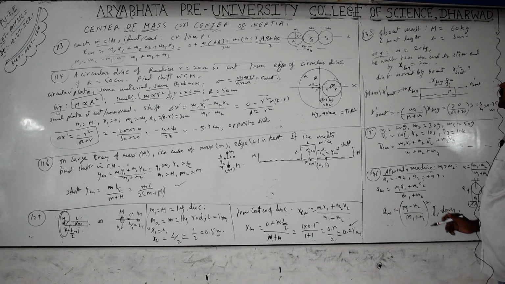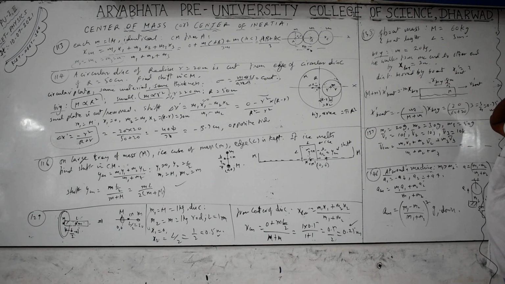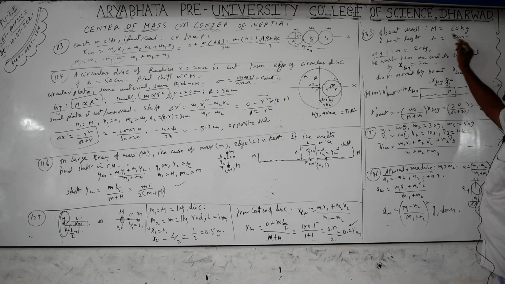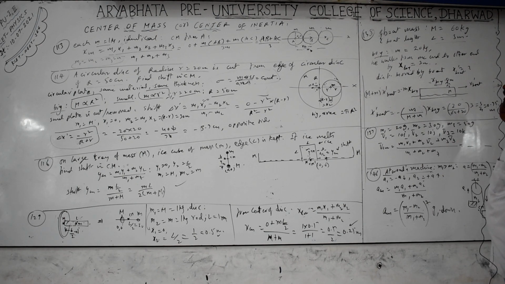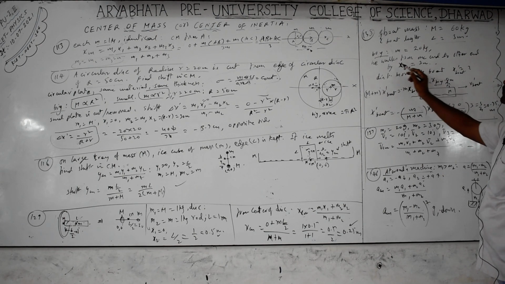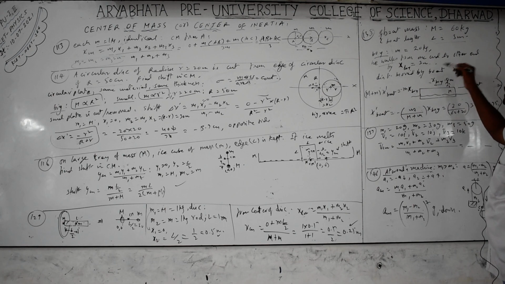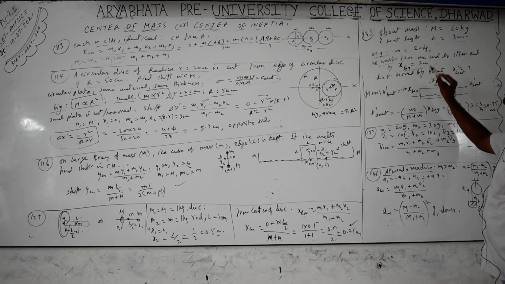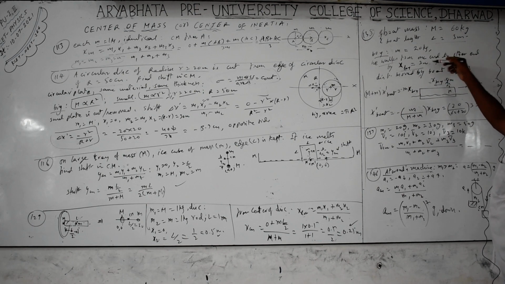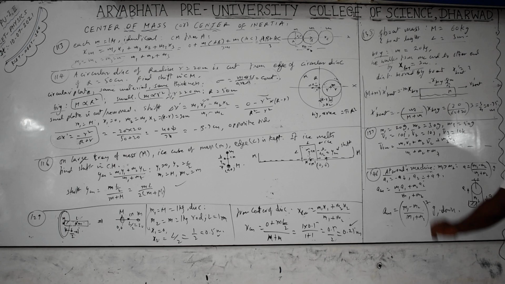Next, 138, this is also a very important problem. A boat of mass M is 60 kg and the boat length is 3 meters. A boy of mass m, 20 kg, walks from one end to the other end by x boy, a distance equal to 3 meters. One end to the other end, the length of the boat itself is the distance he is traveling. Sometimes there will be different lengths, that is why I gave that separate symbol.